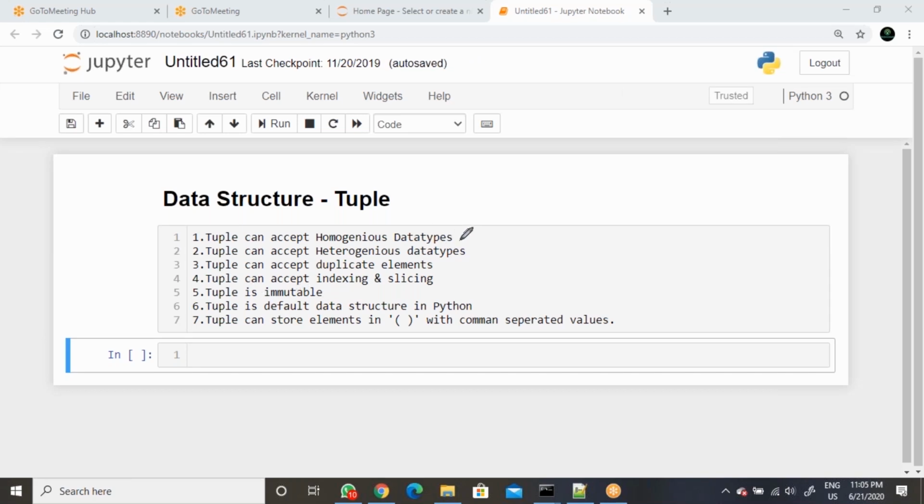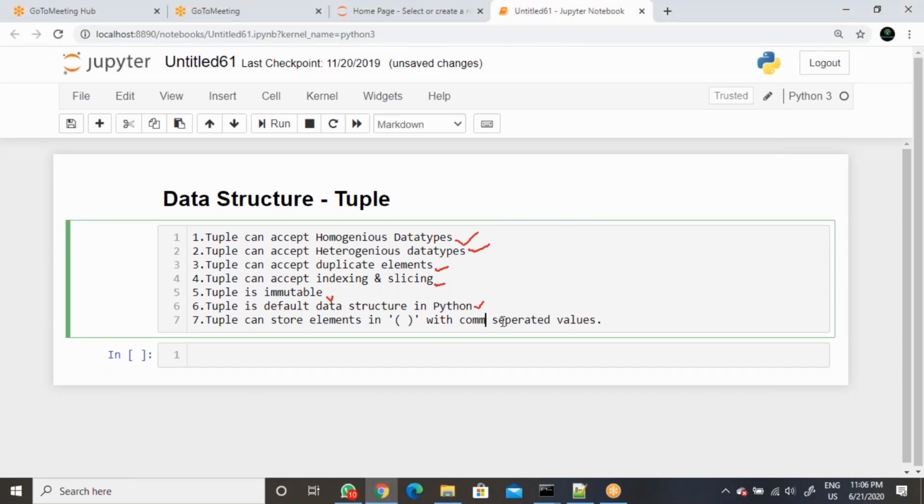So tuple can accept heterogeneous and homogeneous values, as well as duplicate elements, and indexing and slicing. And tuple is immutable, but list is mutable. And tuple is the default data structure in Python. So that is an important one. And then tuple can store elements within parentheses with comma separated values. Okay. So now let's see here.